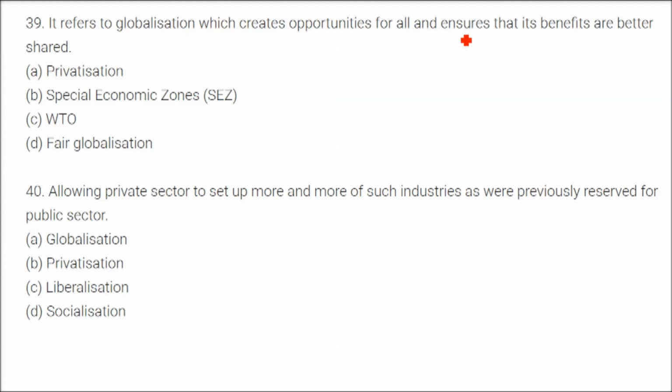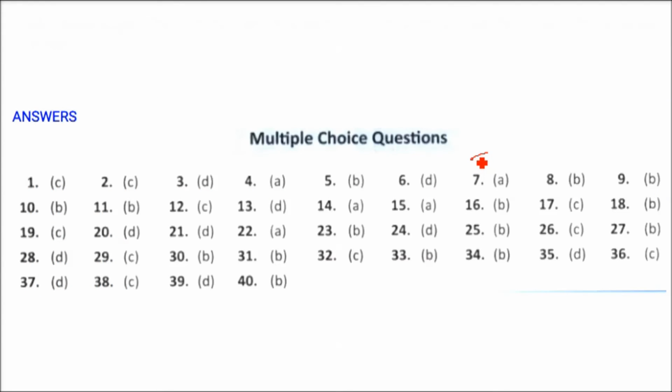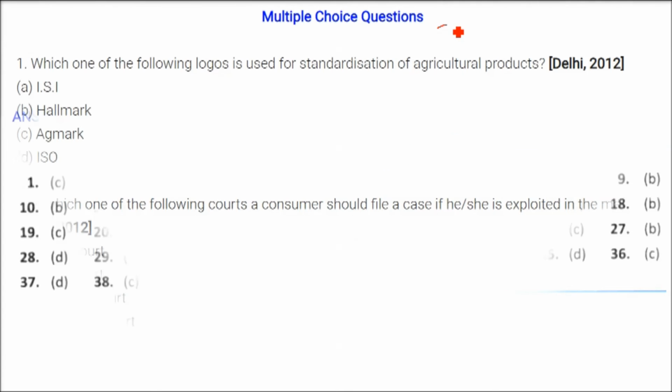Globalization which creates opportunities for all and ensures that its benefits are better shared is called fair globalization. Allowing the private sector to set up more and more of such industries as were previously reserved for the public sector is privatization. So these are the keys for the questions we just covered.